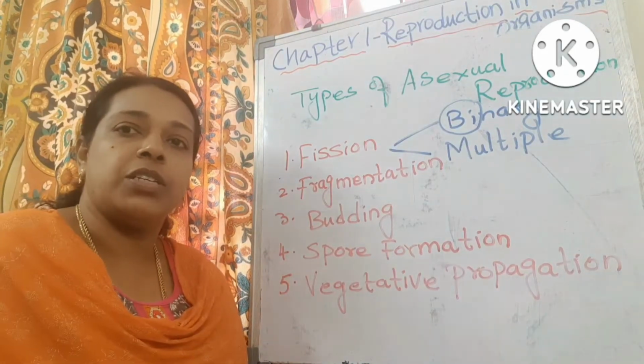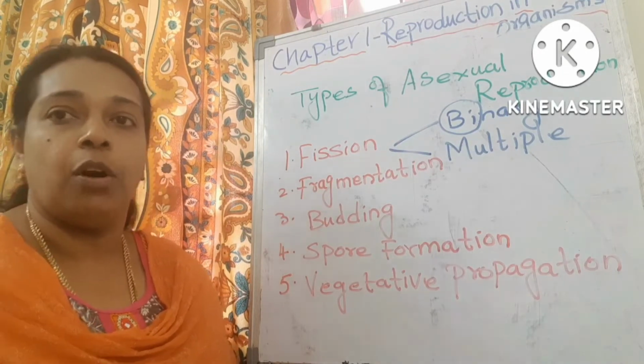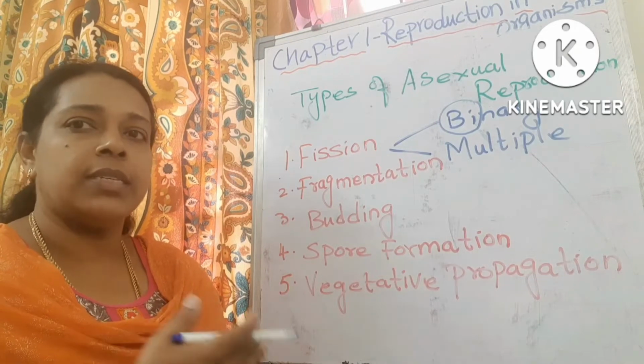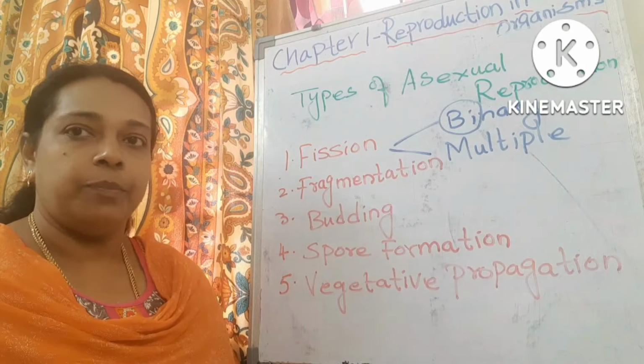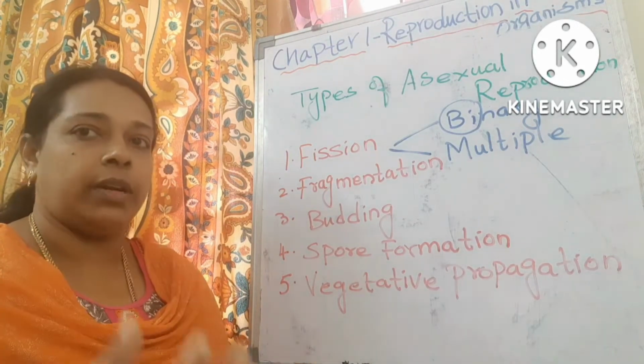In spore formation, we have many spores formed, like zoospores and conidiospores. One such example is Penicillium, which is a fungus. It produces conidia, which are also spores, and the spore will develop into a new organism.